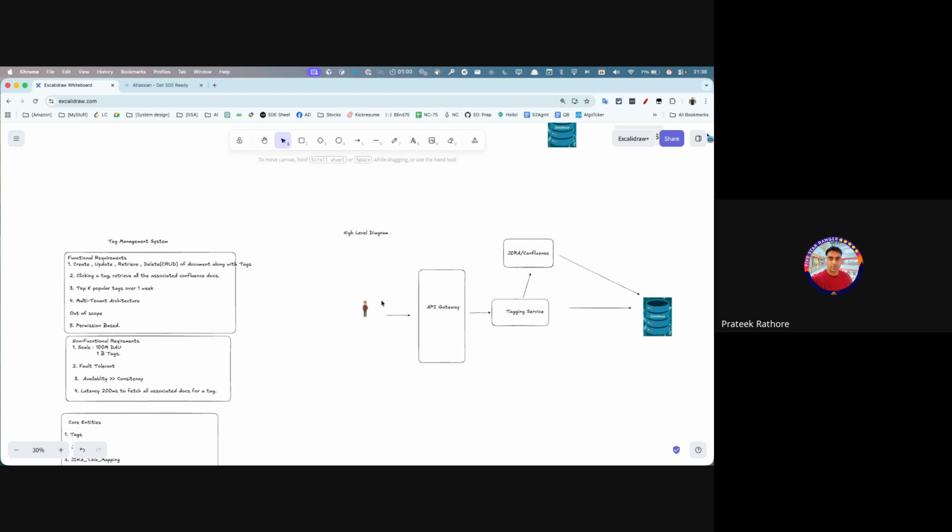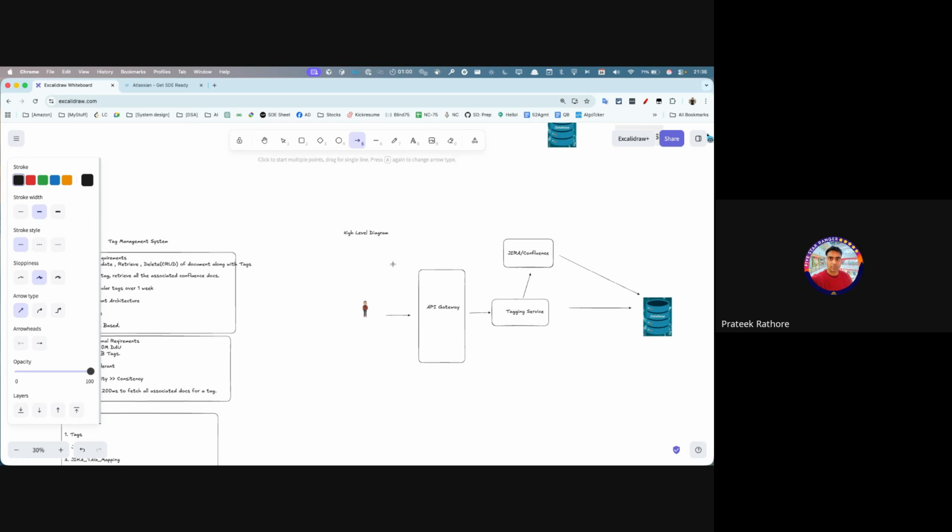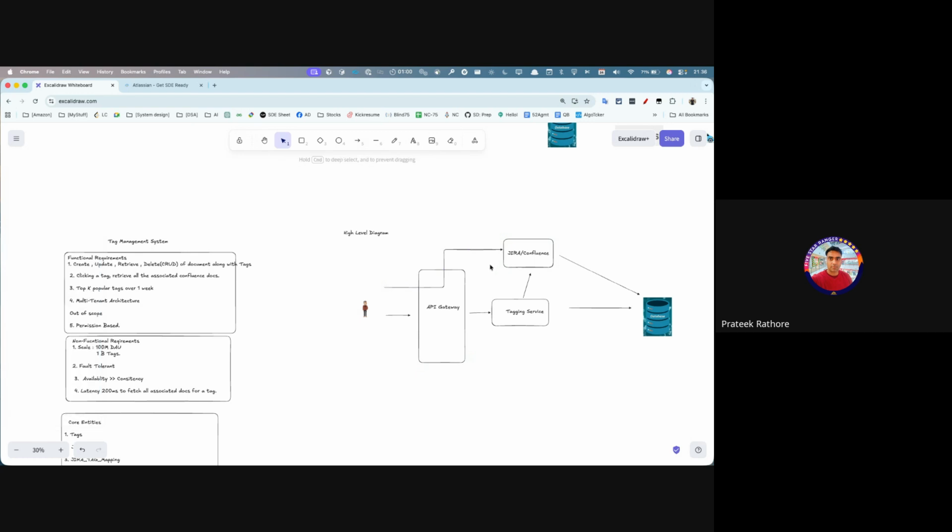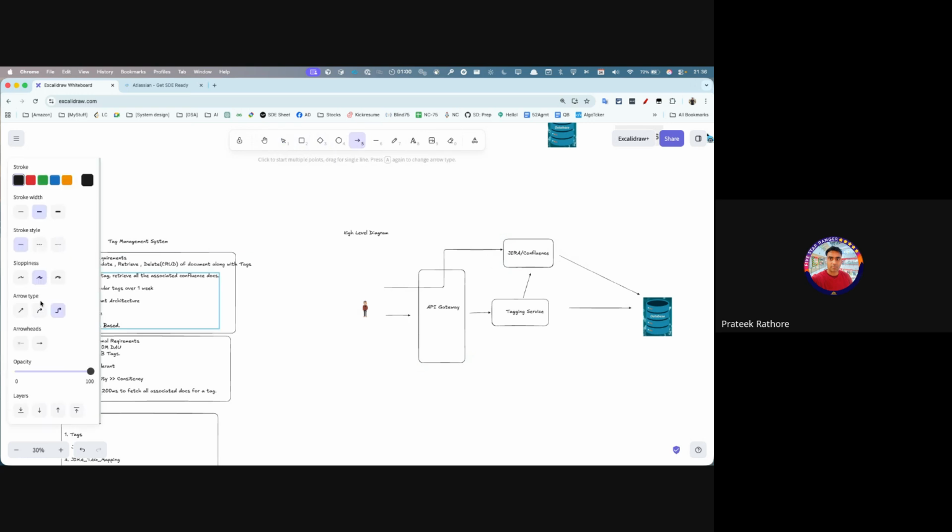Let's say any user who calls the Confluence API directly to delete a document, then also an event would be captured, and it can update the database saying that our tags have reduced.